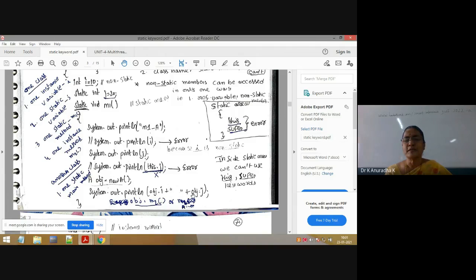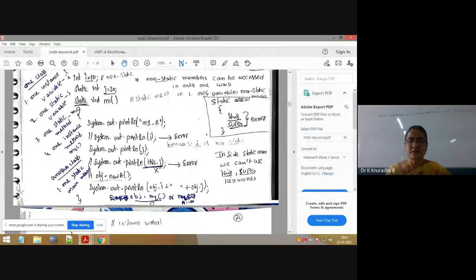So obj.i is correct. In the same way, obj.j is also correct. j is a static variable. So inside the static method, a static variable can be accessed either directly, or using an object, or using the class name also. Already explained in the static variables concept, same concept. Here a.j is also correct. So inside the same class there are three ways: directly, with an object, with the class name. Okay.